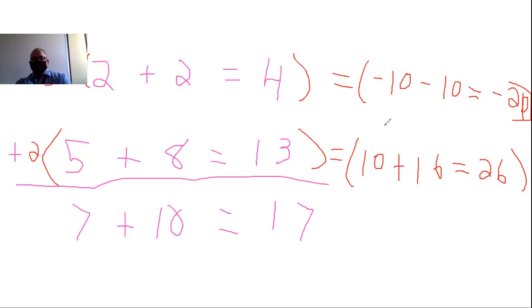And then if I add these two equations up, notice that the -10 here and the 10 there cancel, which means I can ignore them. And I can just say, what's -10 plus 16? Well, that's going to be a +6, if I add these two equations up. And then what's -20 plus +26? That's going to be 6. 6 equals 6. It all stays good, right?